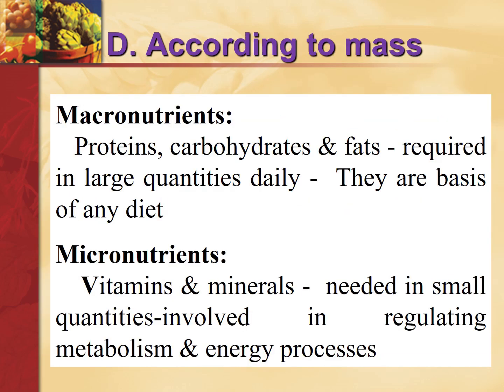According to mass, it can be macronutrients, which are required in higher amounts. These are proteins, carbohydrates, fats, required in larger quantities daily, and they are the basis of any diet. Micronutrients, vitamins and minerals are examples of micronutrients. These are needed in very small quantities in the body, but they are very essential for regulating metabolism and energy processes of the body. So deficiencies of both will lead to malnutrition.